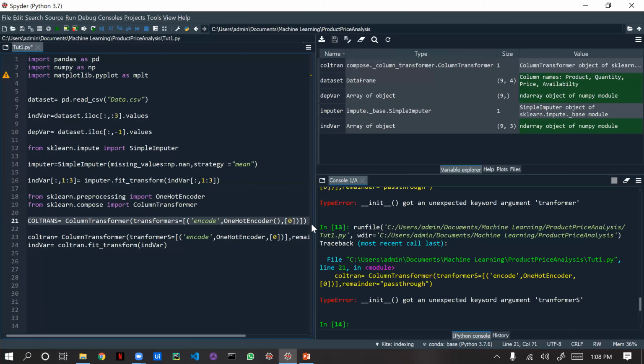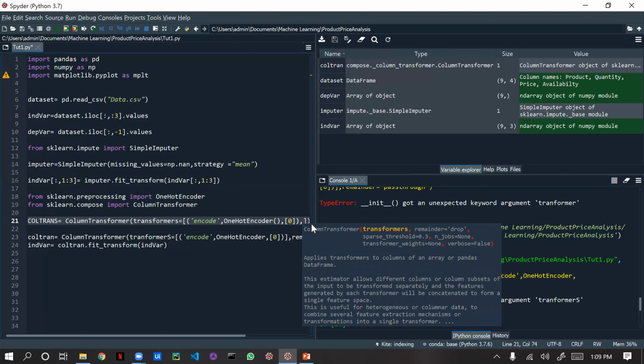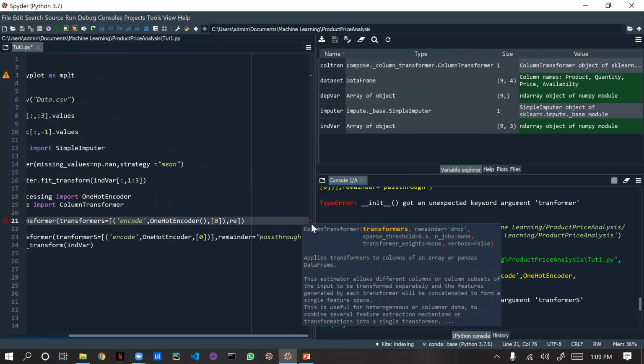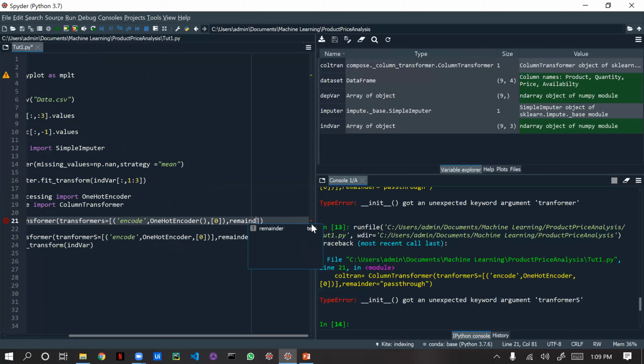Then the column index. After that we need to give remainder.